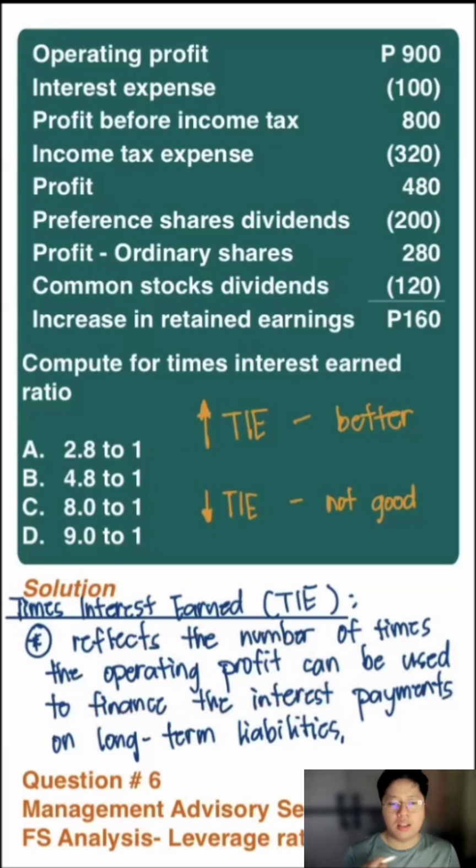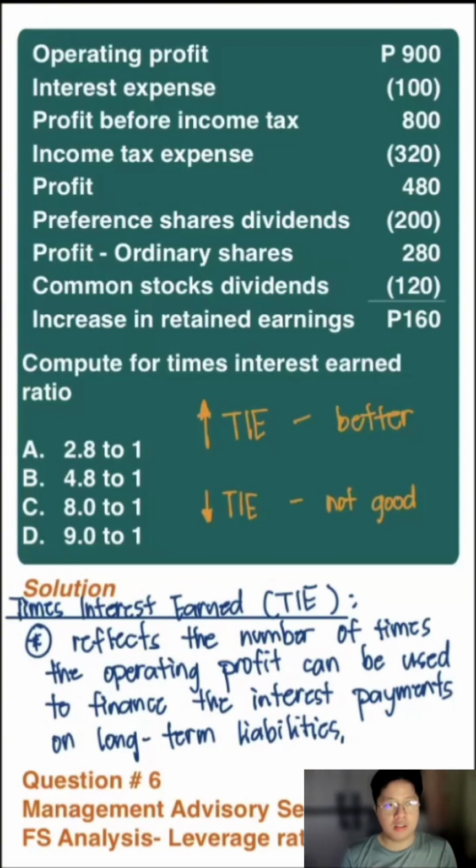In other words, times interest earned is going to show you how much of the interest payments can be covered by the operating profit. The higher your times interest earned, it should be understood that you are doing okay, because there will be enough operating profit to cover the interest payments.